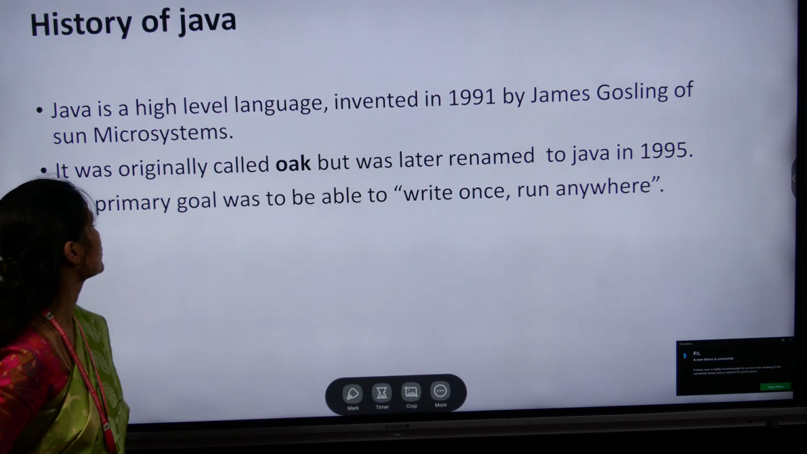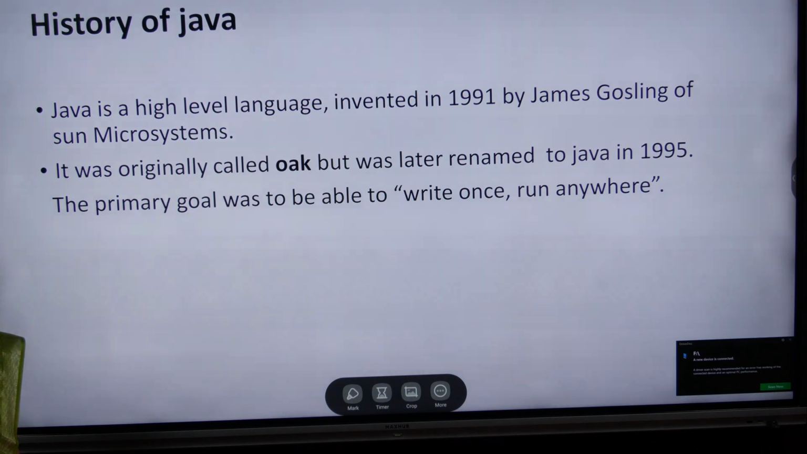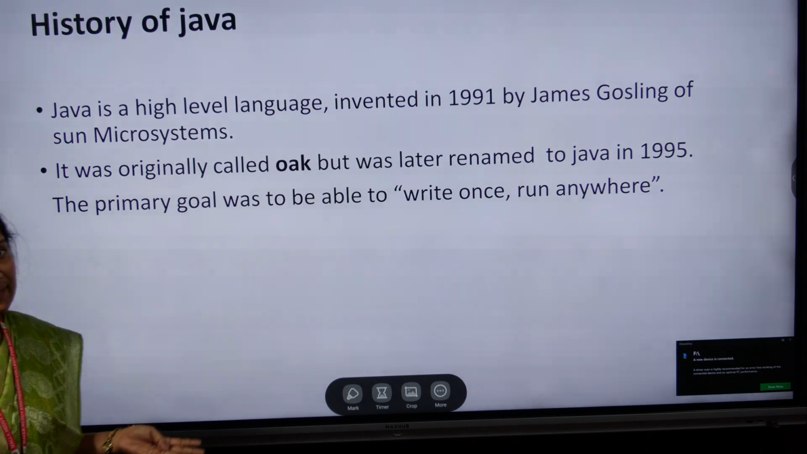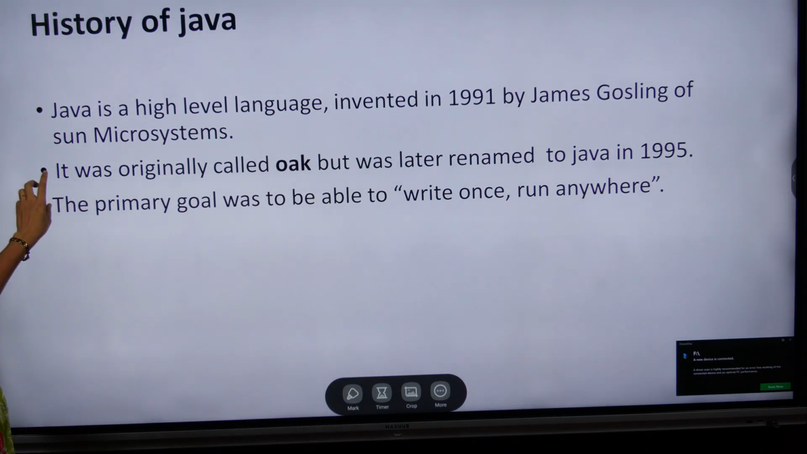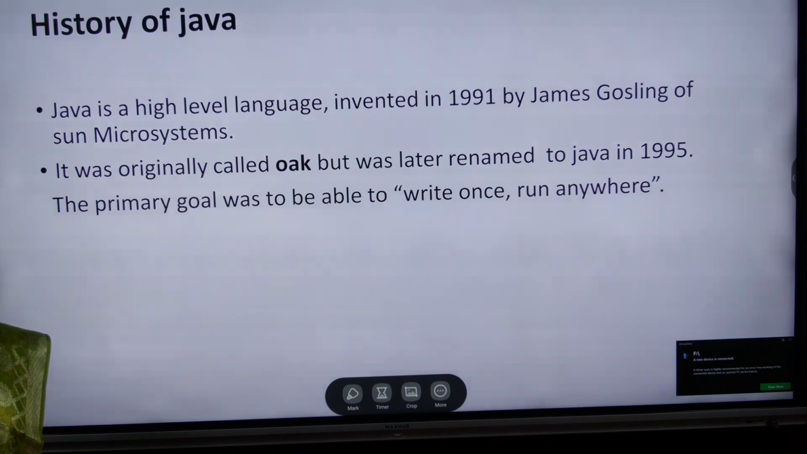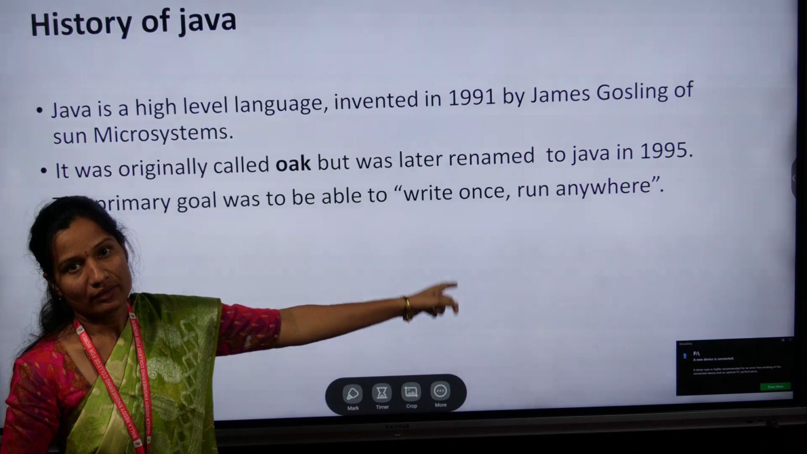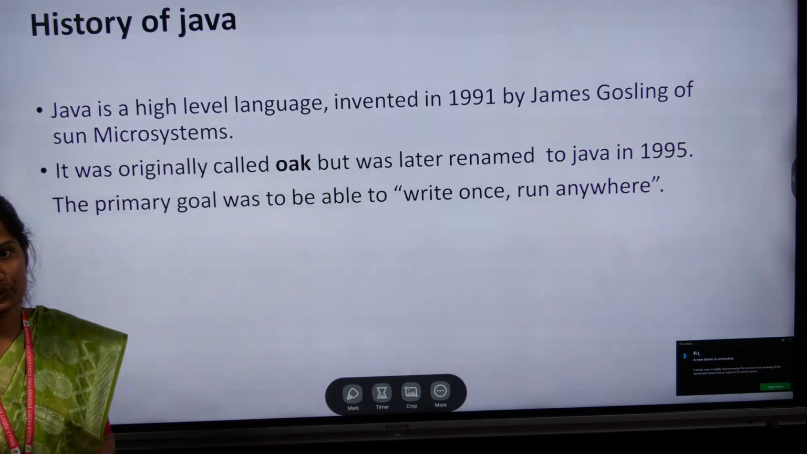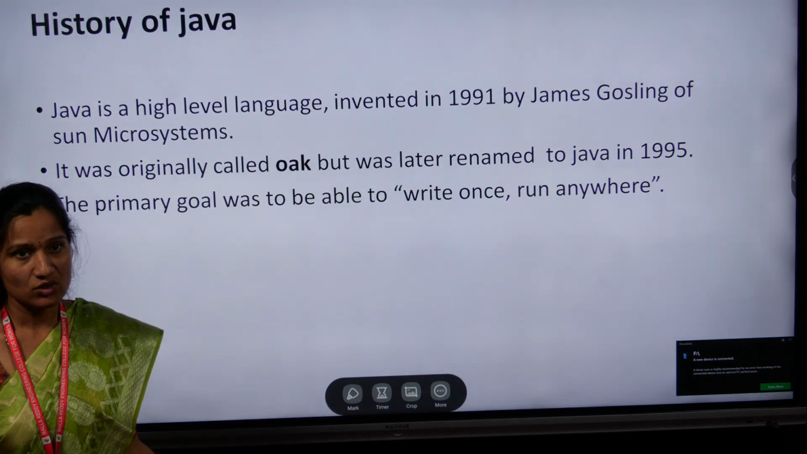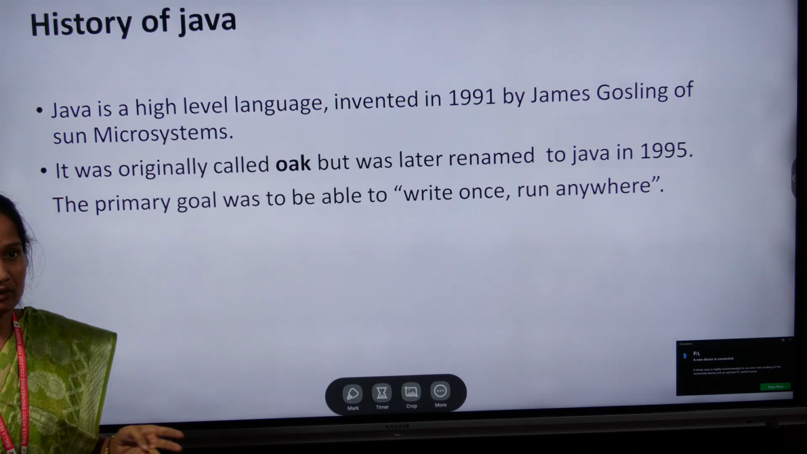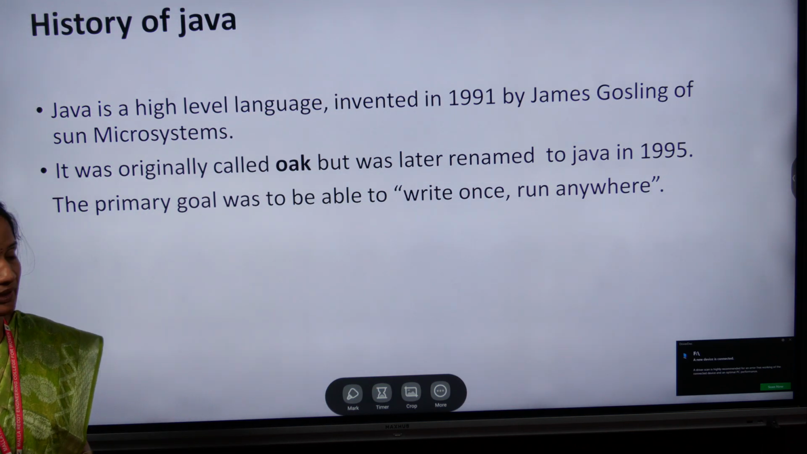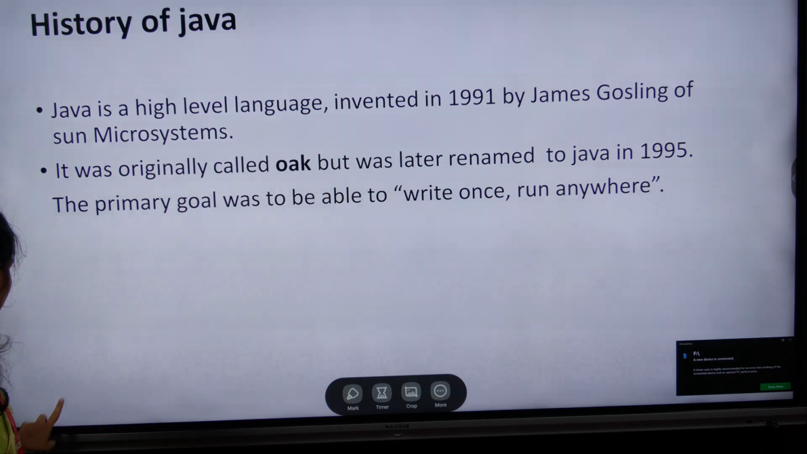Coming to the history of Java. Java is a high level language, and it was invented by James Gosling in the year 1991. It was originally called Oak, but it was later renamed Java in the year 1995. The main goal of Java is write once, run anywhere. If you write code in the Linux operating system, then it runs in the Windows operating system too. That is the main goal of Java.